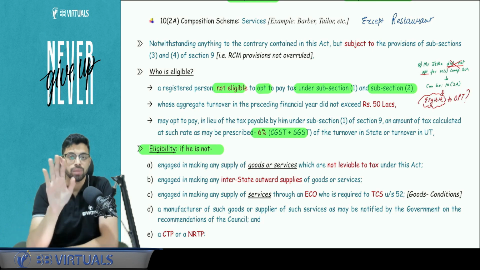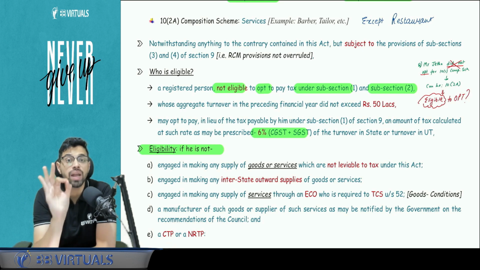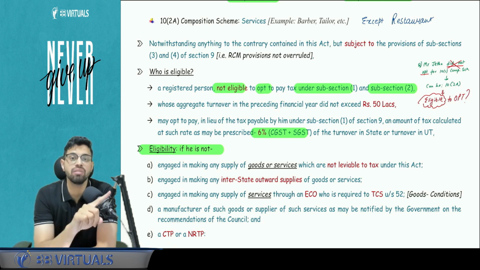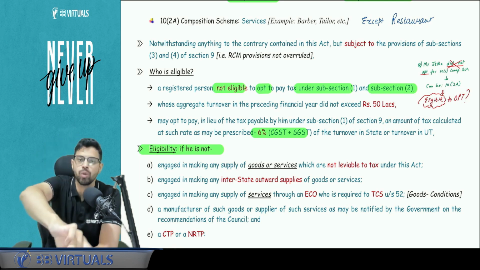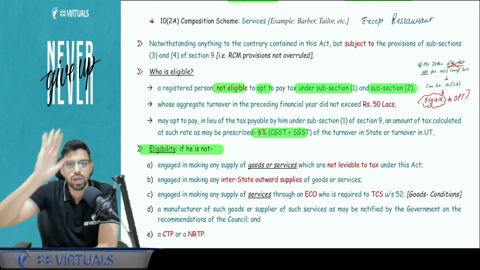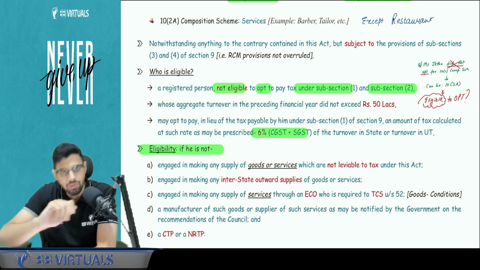Now one important thing, in 10.1 what is the limit? What is the limit of aggregate turnover? Eligibility is 1.5 CR in the preceding financial year. If in the preceding financial year aggregate turnover is up to 1.5 CR, in the current year you can go under the composition scheme. Fine. And in the current year also you can stay till 1.5 CR.